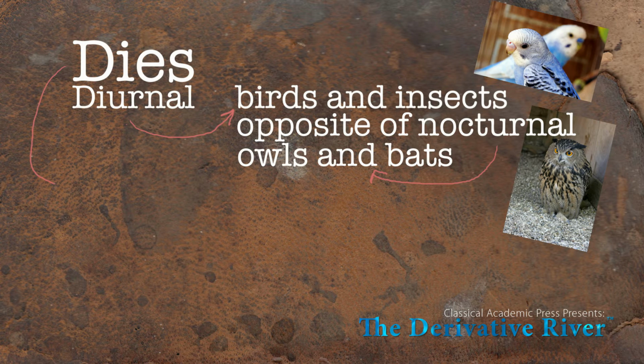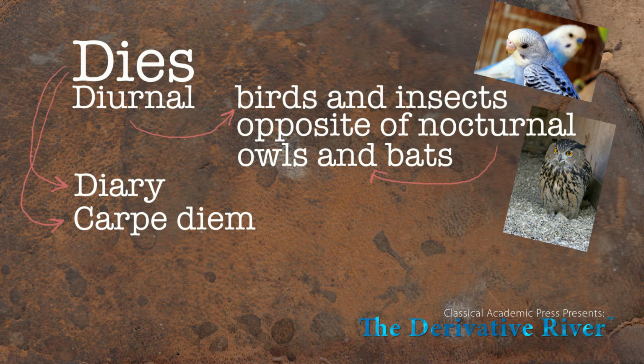From dies, we also get the word diary. A diary is your journal of the day's activities and happenings. There's some famous Latin phrases that incorporate the word dies, like carpe diem. Now that M at the end, diem, just means it's the object of a verb. Carpe means to seize.